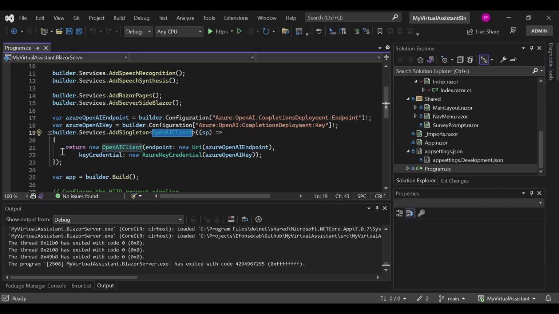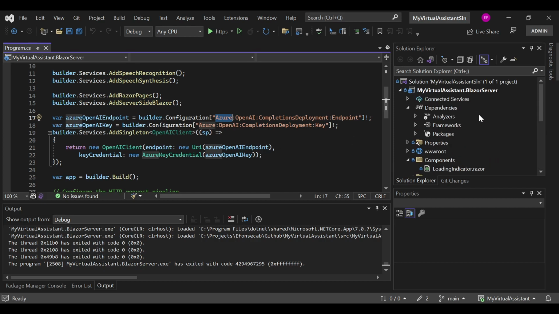And before we are able to do that, we need to get the values from configuration. So we have them in here, right? It is the endpoint property of the completion property of the OpenAI property and the Azure property, right? This is basically a JSON, or you can use environment variables too, right? But I use a JSON structure in the JSON file. For security reasons, of course, I am not going to show the keys nor the endpoint, right?